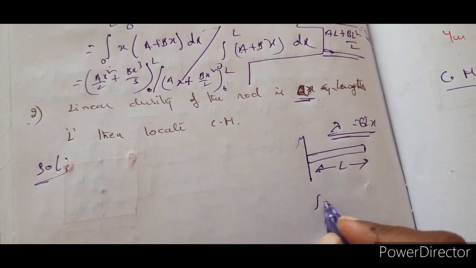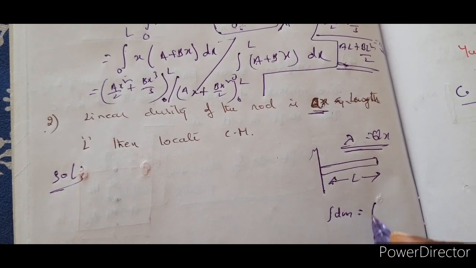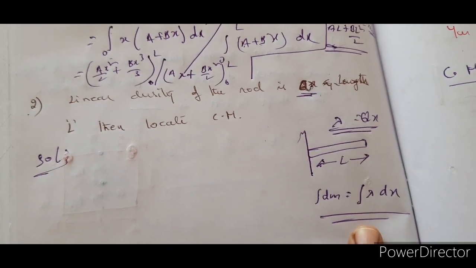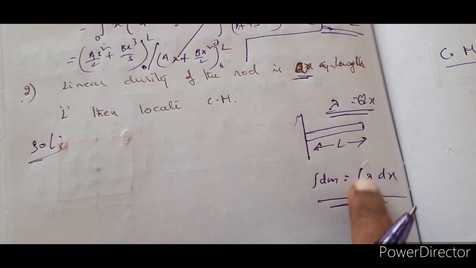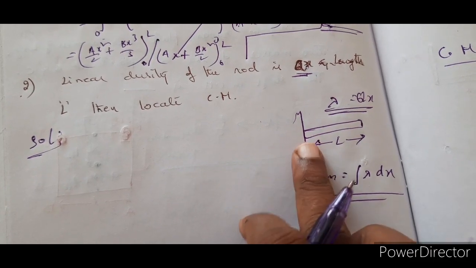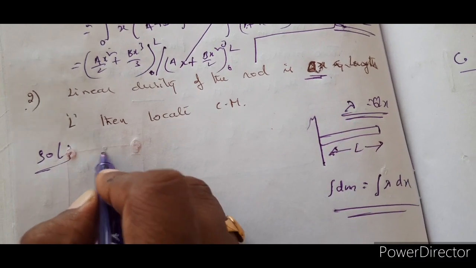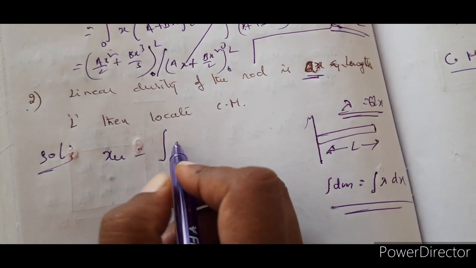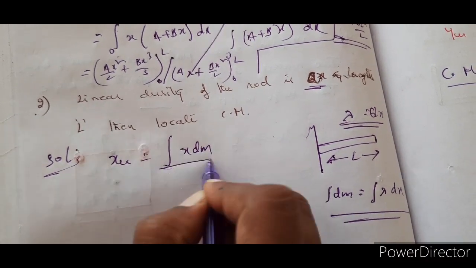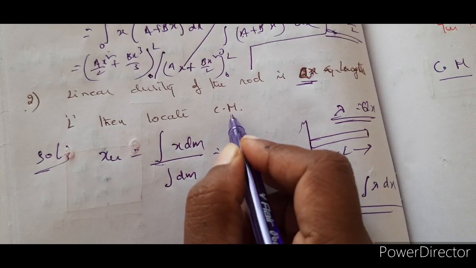So what is the concept here? What is integral dm equal to? Integral lambda dx, is it not? So this is the concept you are supposed to use. Linear density into length gives you mass. And this is limits between 0 to L. So let us substitute directly. xcm is equal to integral x dm by integral dm, is it not? So now substitute from 0 to L.